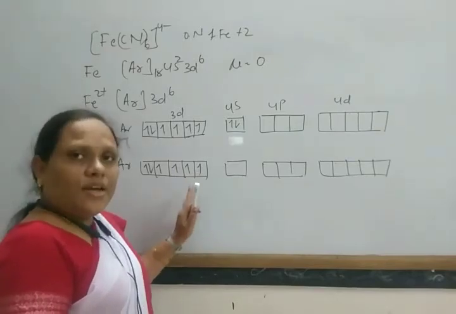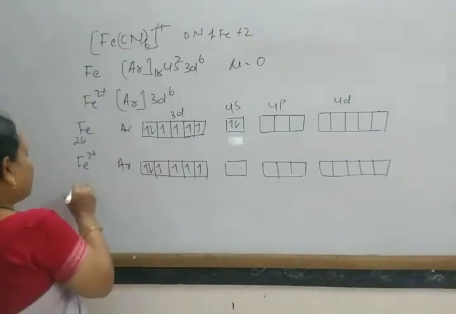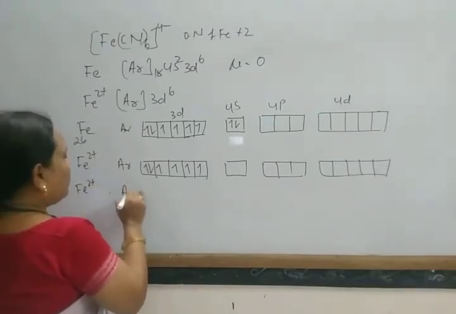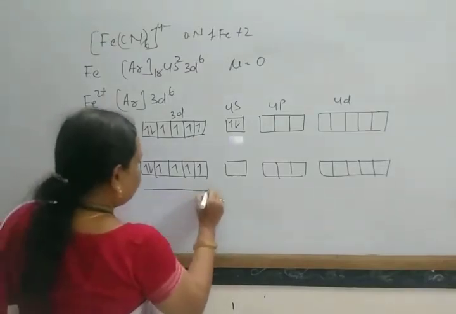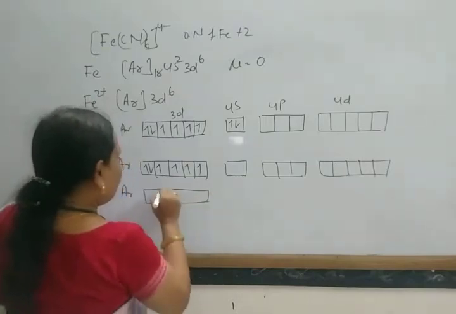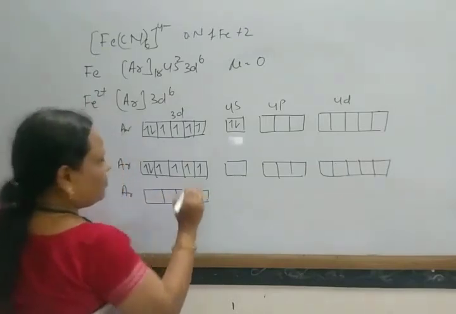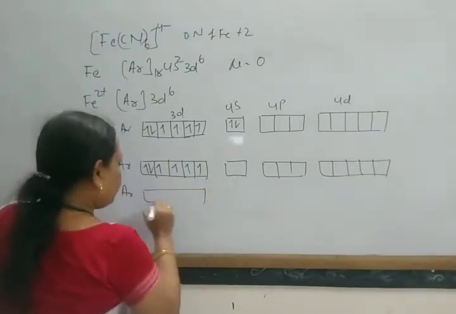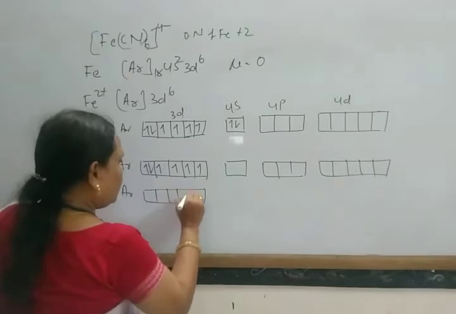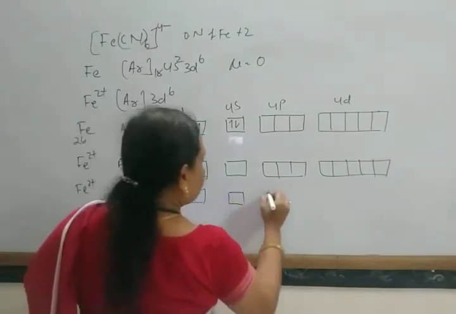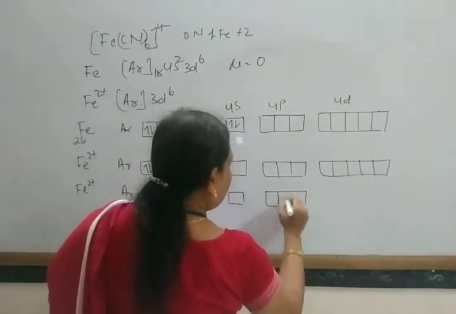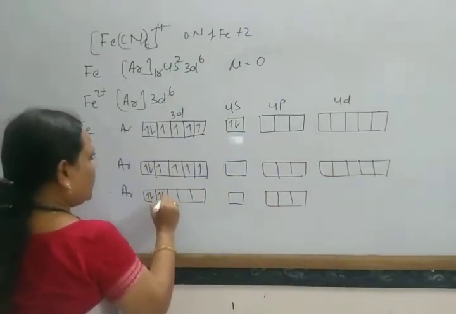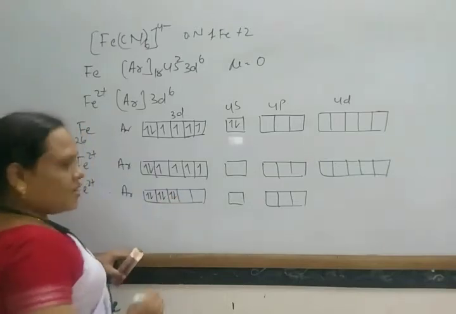and 2 d orbitals here remain vacant. Okay, so in this way, under the influence of these ligands, now it has the configuration 1, 2, 3, 4, 5, 6 in 3d. Here 4s and 4p, no need to write the 4d.